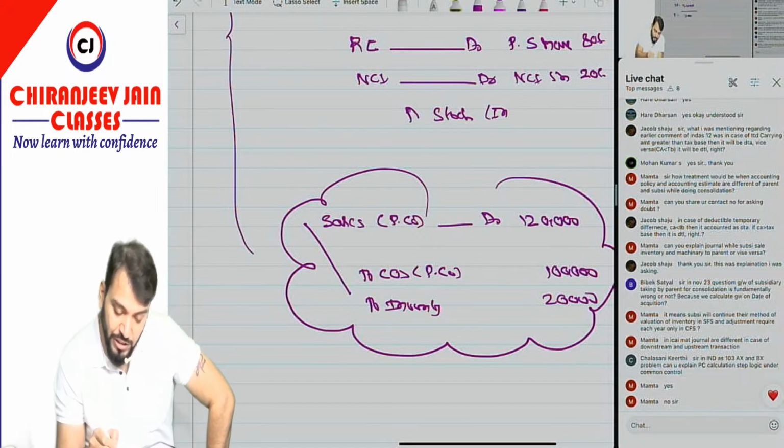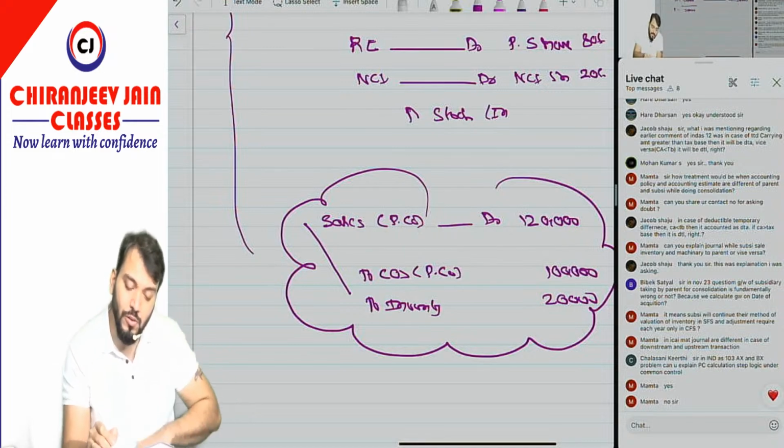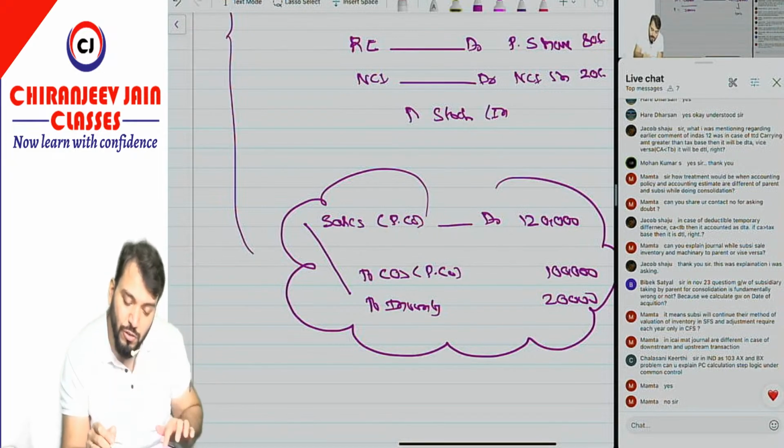Next doubt is about Kirti. Sir, in the Ind AS 103 AX and BX problem, can you explain the PC calculation step, logic under common control? Okay, I understood your question.